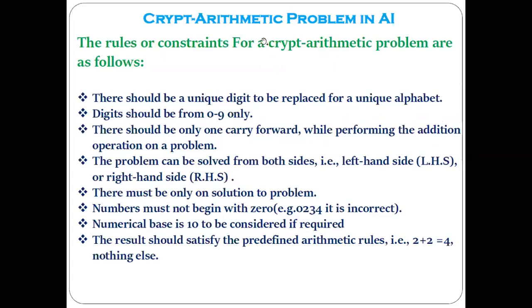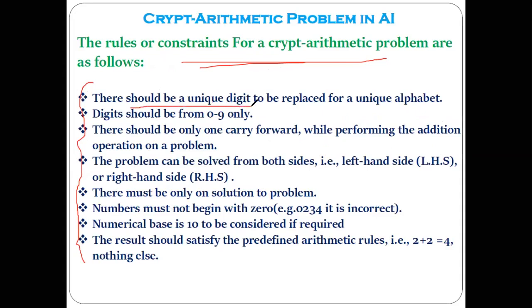So first we see what exactly these rules are. These are the following rules related to the crypt arithmetic problem. If you want to encrypt a certain alphabetical form, then you have to follow these rules.